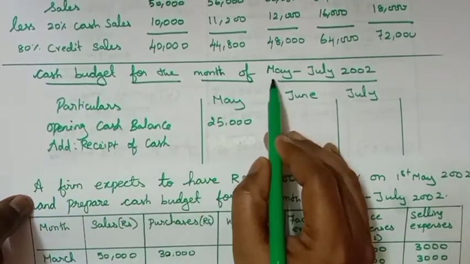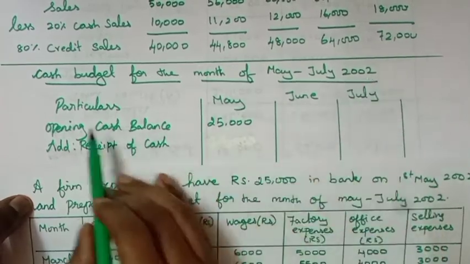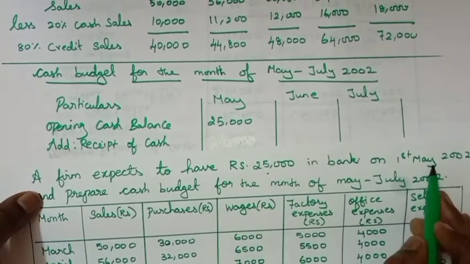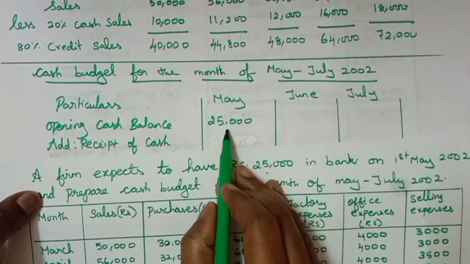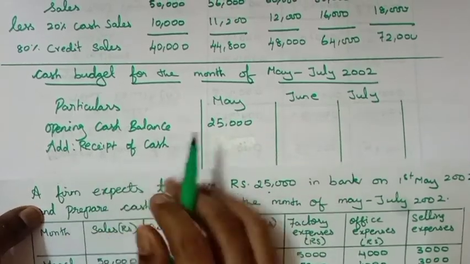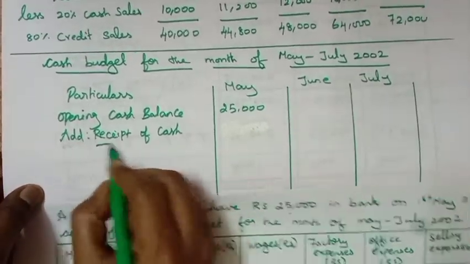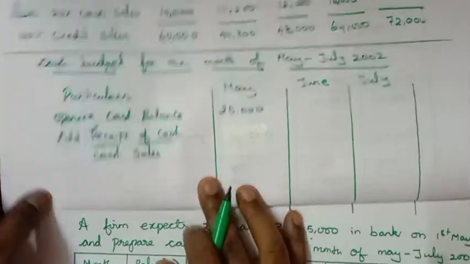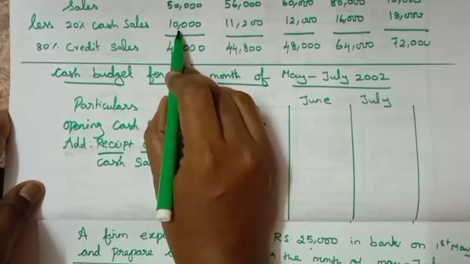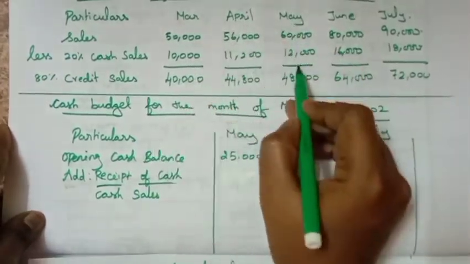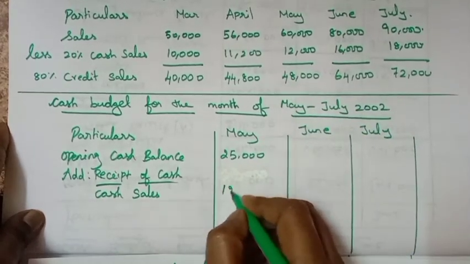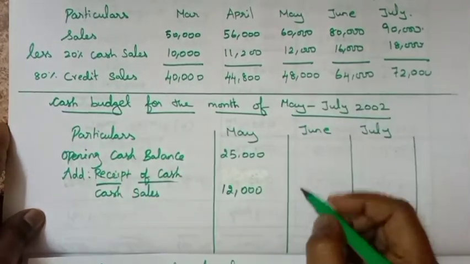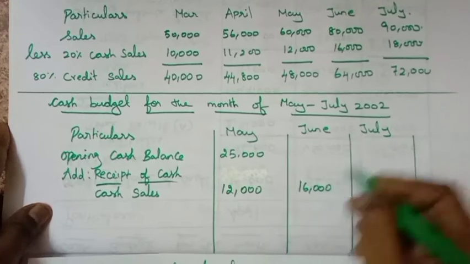Cash budget for the months of May to July 2002. Particulars: May, June, July. The sum gives the opening balance, so we write the opening cash balance as 25,000 for the month of May. Add receipt of cash is the heading. Next, cash sales. We already worked out the calculation. In the month of May, cash sales is 12,000. Next 16,000 for the month of June. Next 18,000.